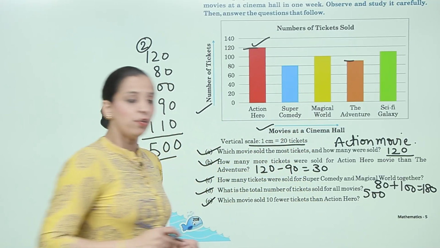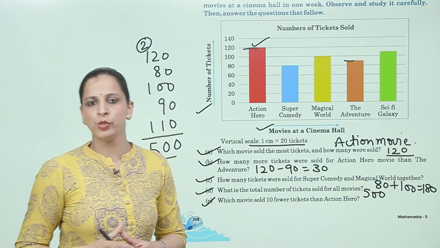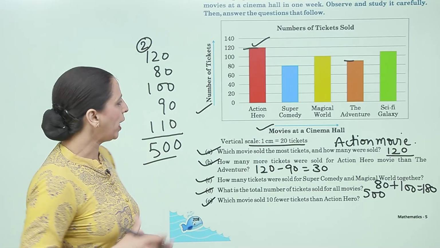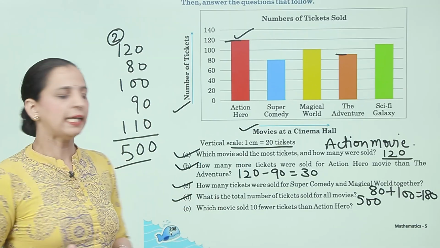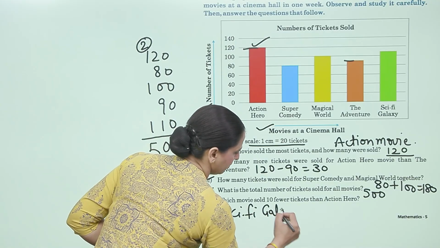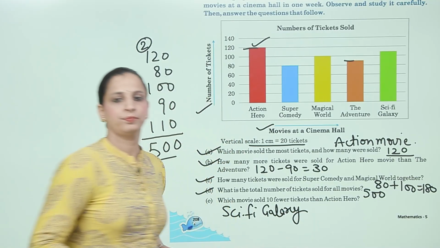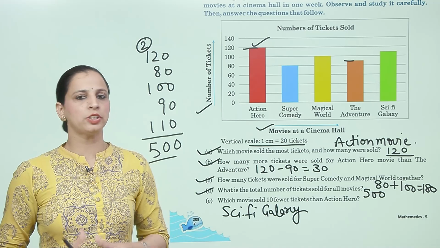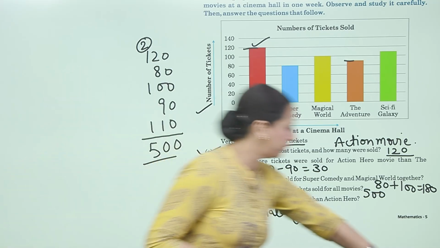Now next E, which movie sold 10 fewer tickets than Action Hero? Action Hero से 10 कम, that is Scientific Galaxy. तो बच्चों सेम मेथड को यूज करते हुए बाकी के क्वेश्चंस आप खुद ट्राई करेंगे.